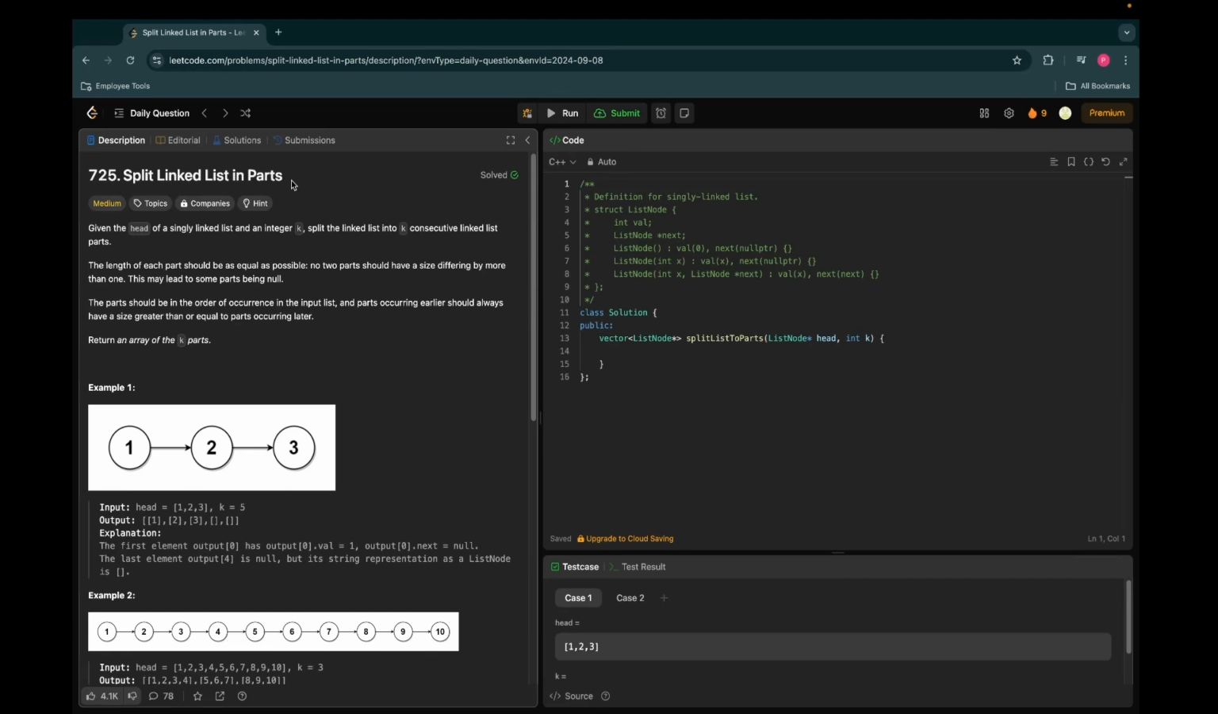Today we will be solving the Code Daily Challenge, which is split linked list in parts. Okay, so let's see what this question is and how we can solve it.